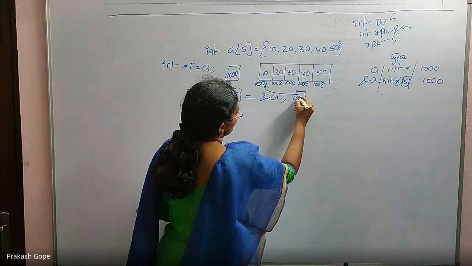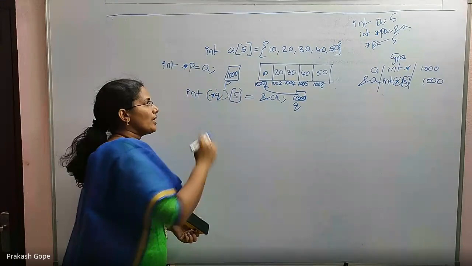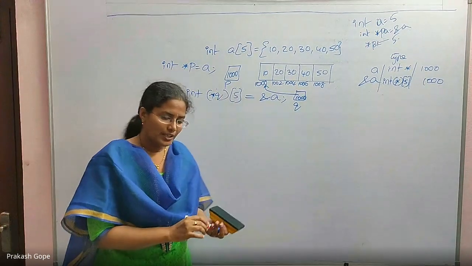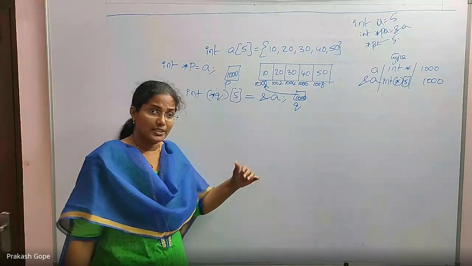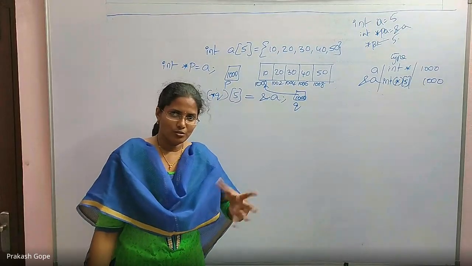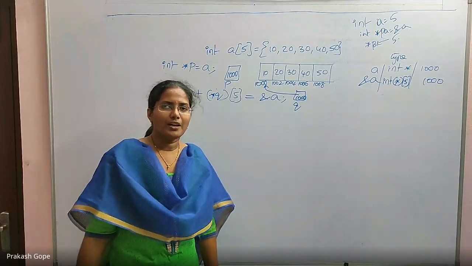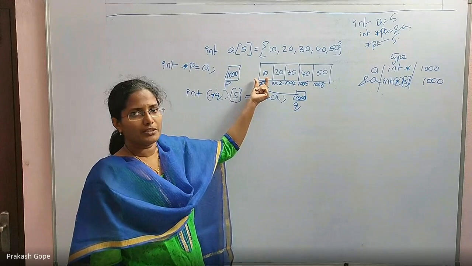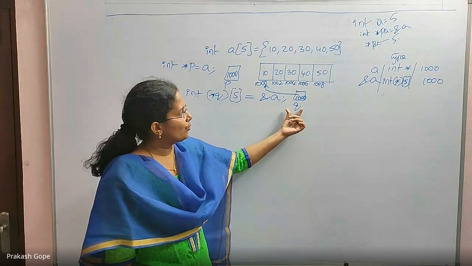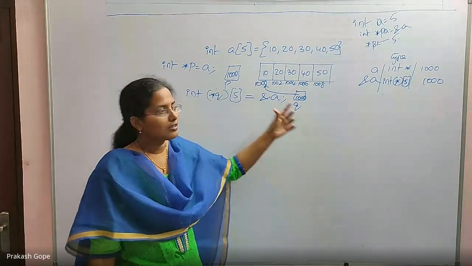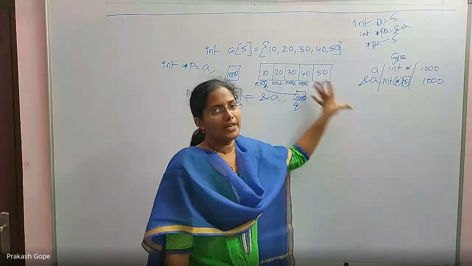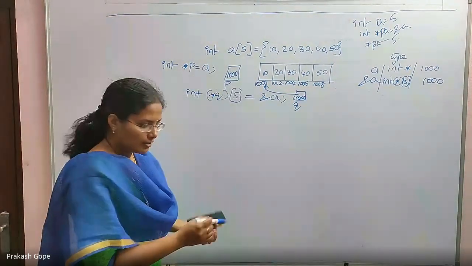So Q is also having 1000. P is also having 1000. A is also having 1000. &A is also 1000. You understood the difference, right? P and A are pointing to the first element. Q and &A are pointing to the whole array. Now you will understand the difference.